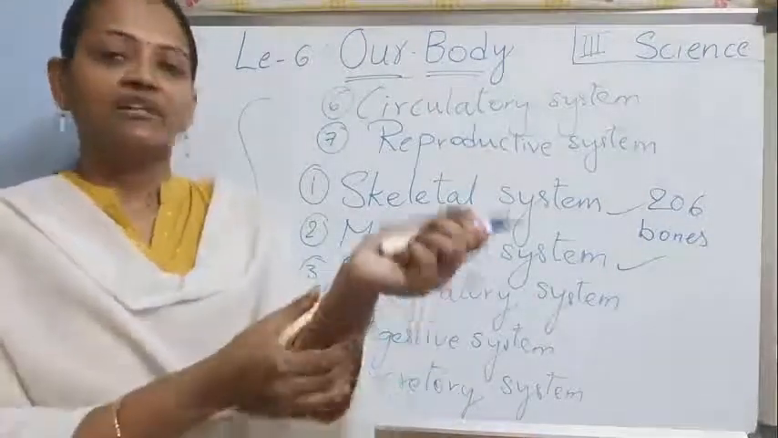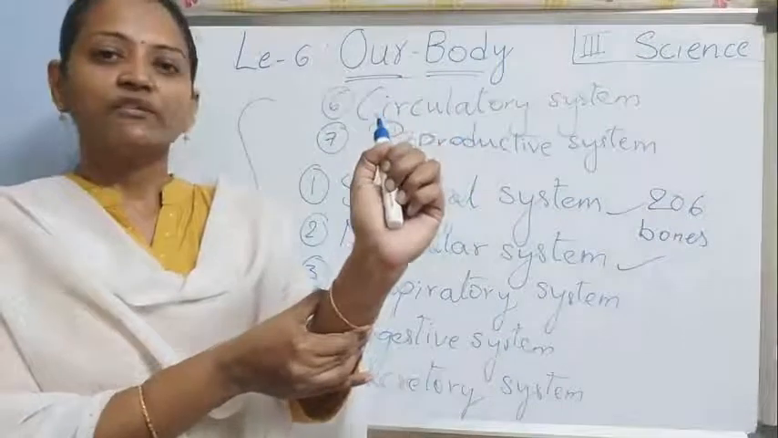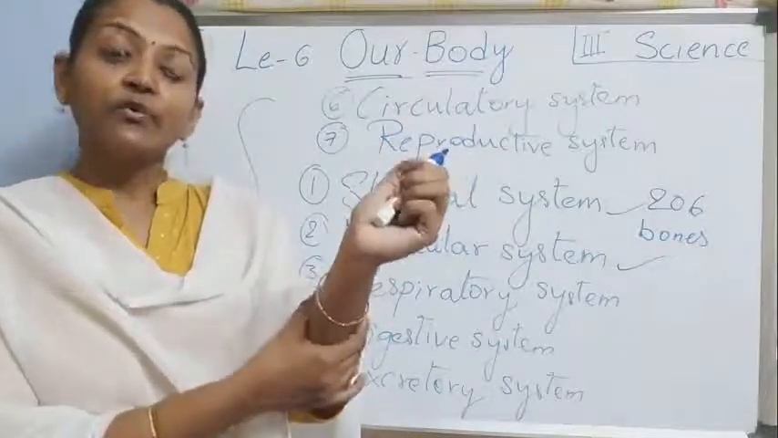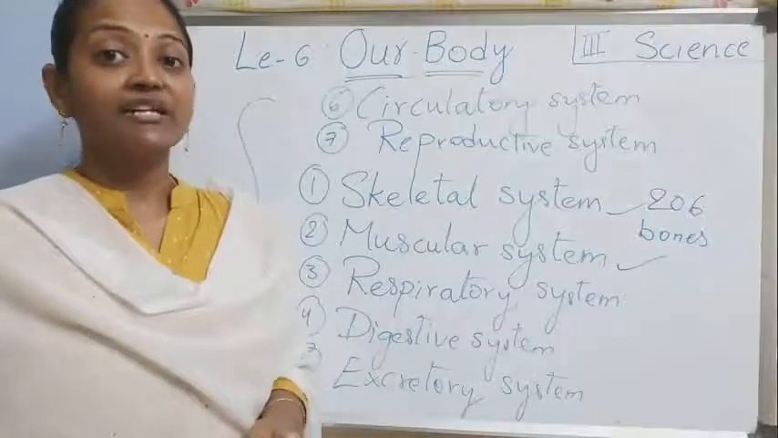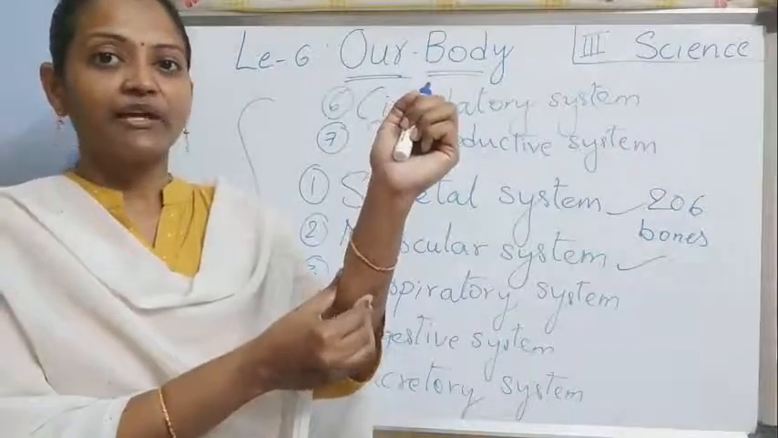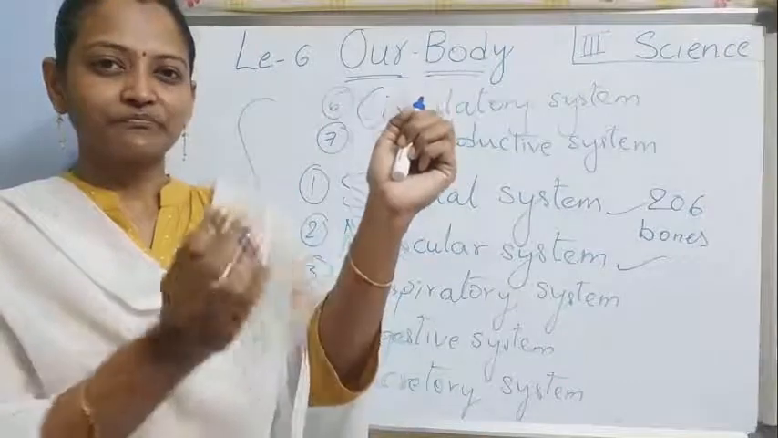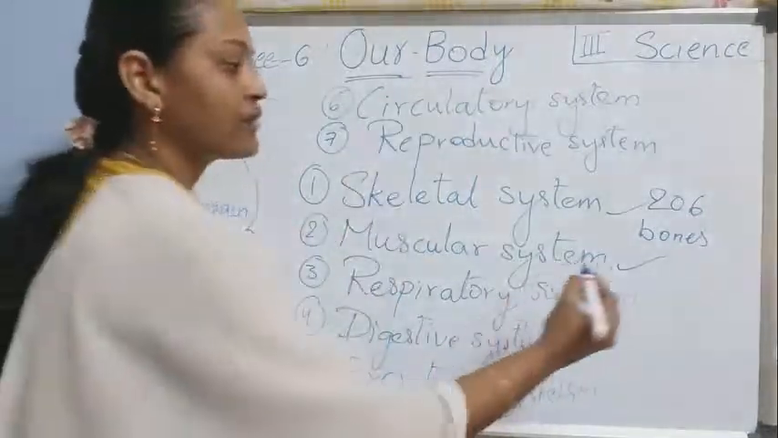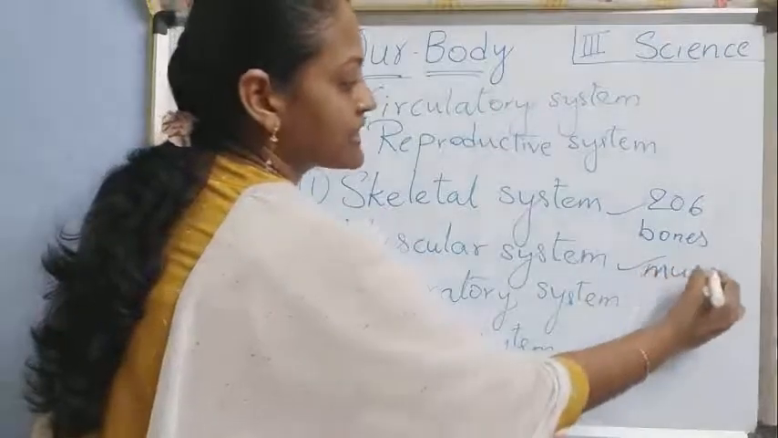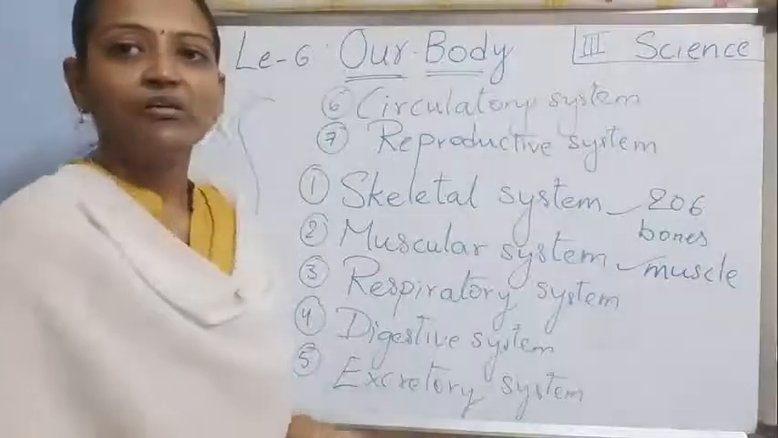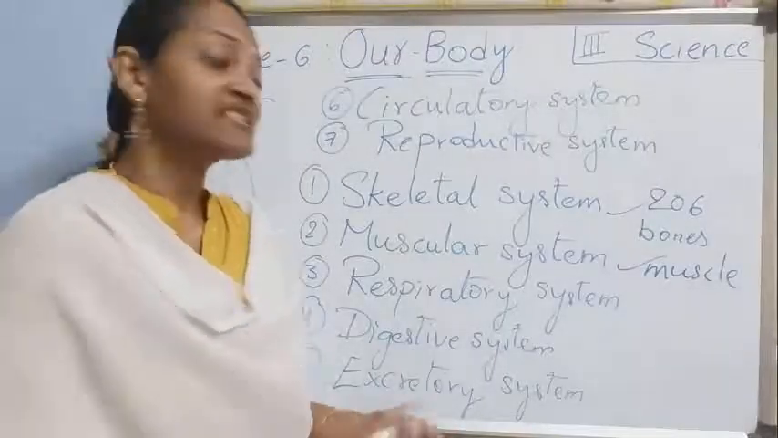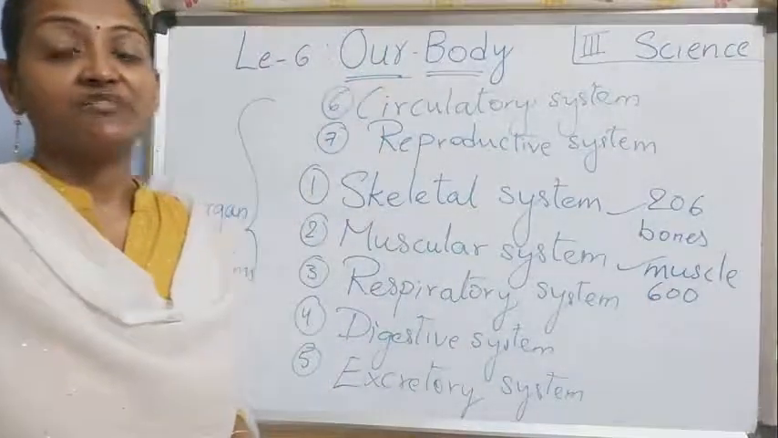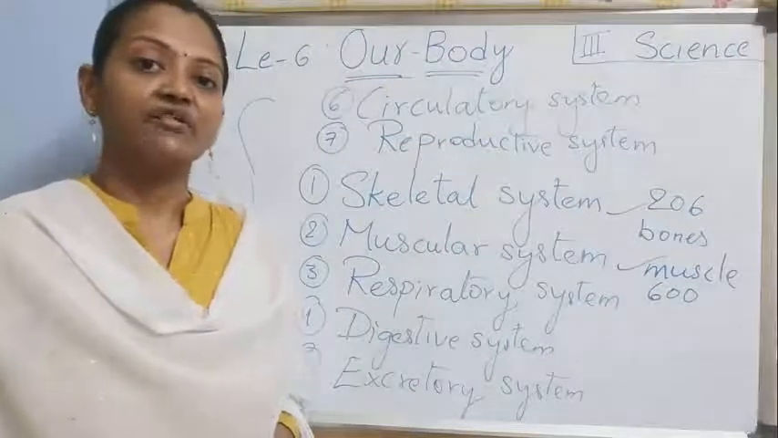Coming to the muscular system. If you touch here, you feel hard, that is bone. Around the bone, muscle is there. If you press, you will feel something soft. That soft one is nothing but muscle around the bone. More than 600 muscles are there in our body, children.